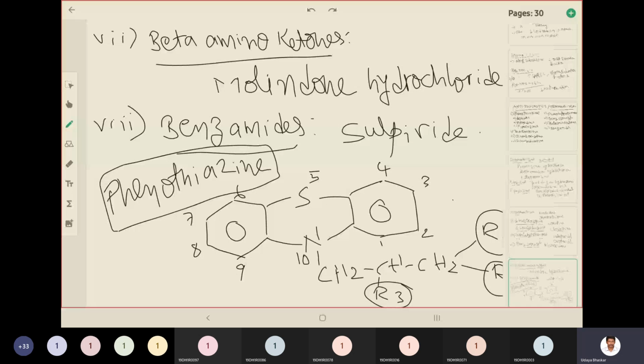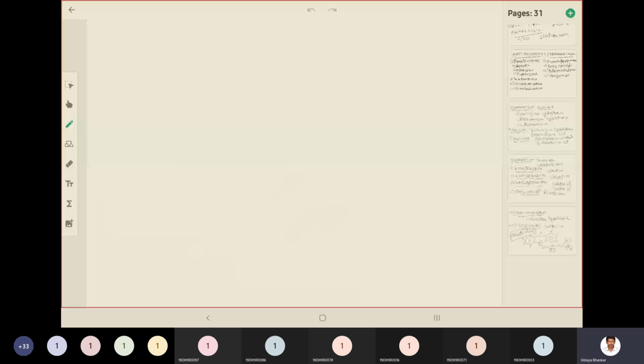So now let us see the chemical structures of each individual drug. Okay. So the first one is chlorpromazine, right? So chlorpromazine belongs to phenothiazine category, right?